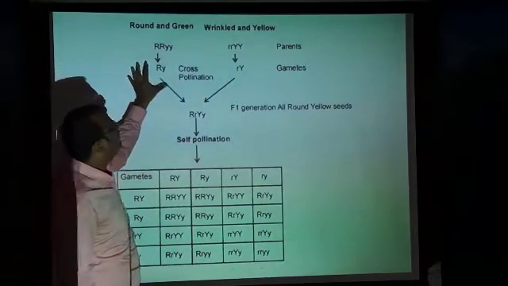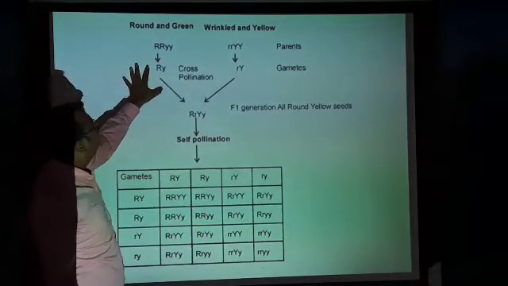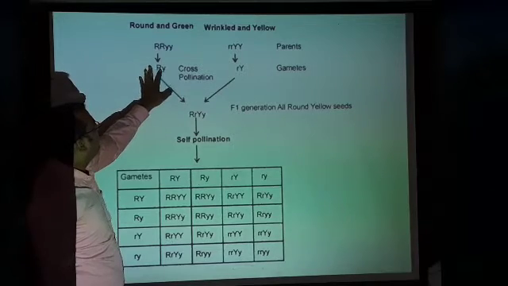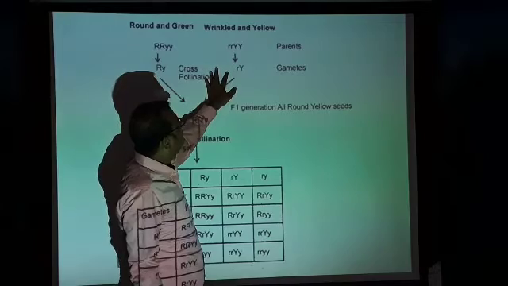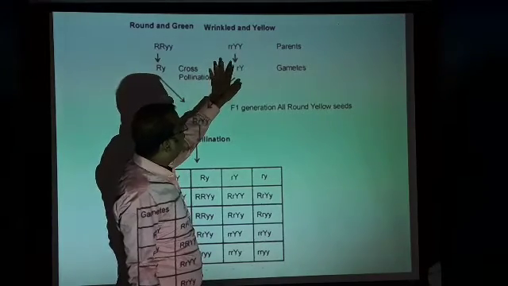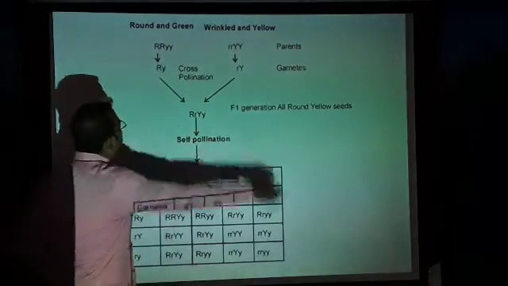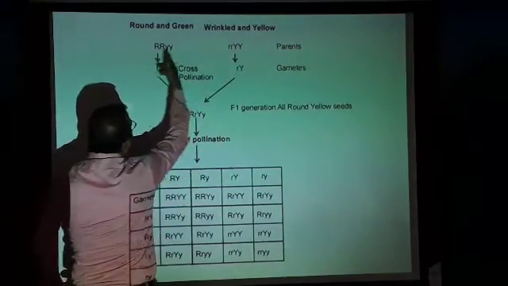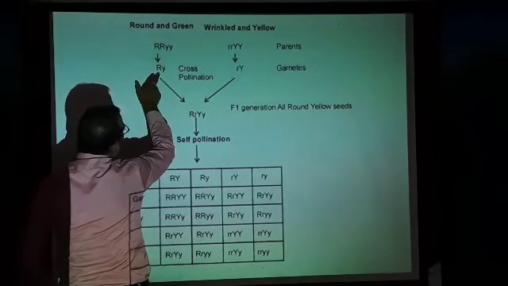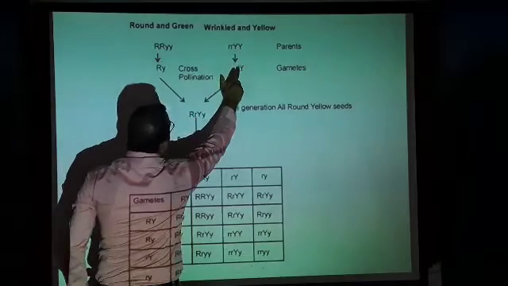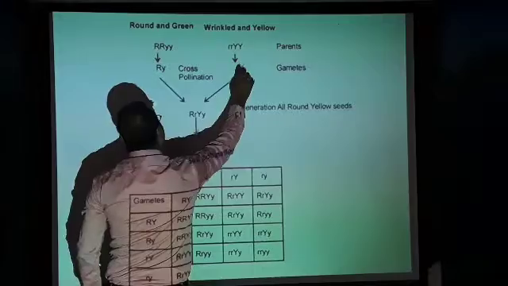So this is one plant, and this is one more plant. One plant has seeds that are round in shape and green in color, whereas the other plant has wrinkled-shaped seeds and yellow color. These are considered the parents, and they contribute an equal amount of gametes. Here there are 2 R's, so 1 R will come. There are 2 Y's, so 1 Y will come. Whereas for the other, 2 small r's, so 1 small r, and 2 capital Y's, so 1 Y.